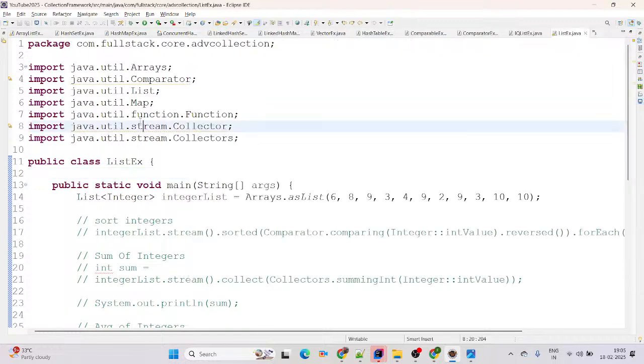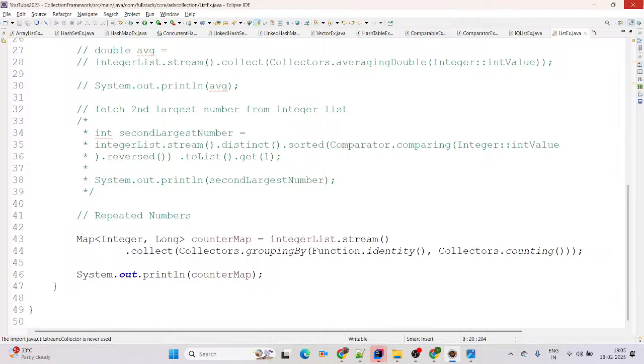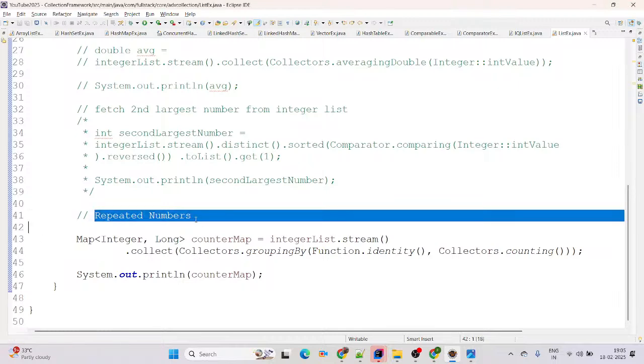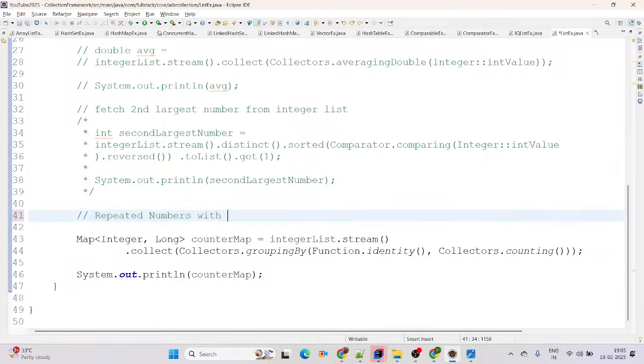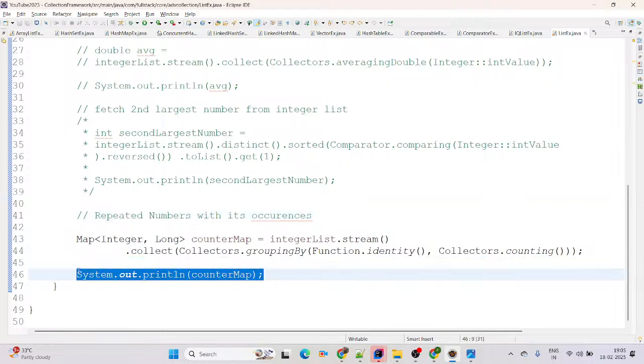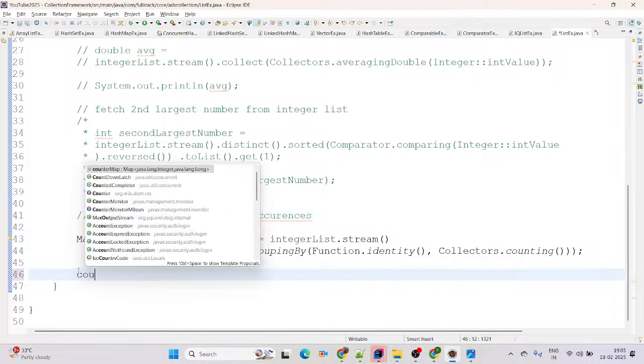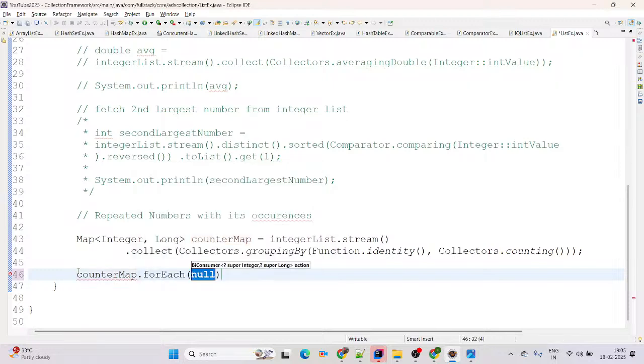But our business requirement is that we are just trying to print the repeated number with its occurrences. Perfect. For that, we need to write the code. I am using counterMap.forEach here. This is the map we are trying to iterate, right?